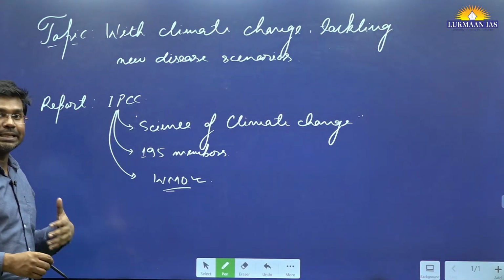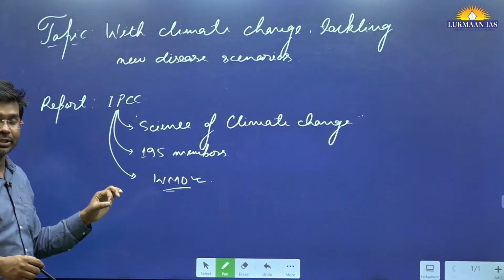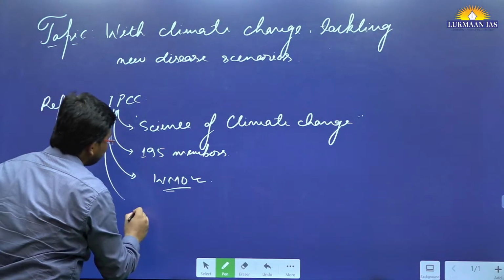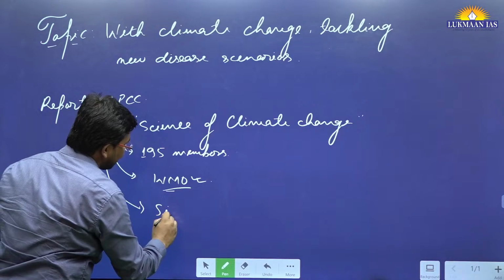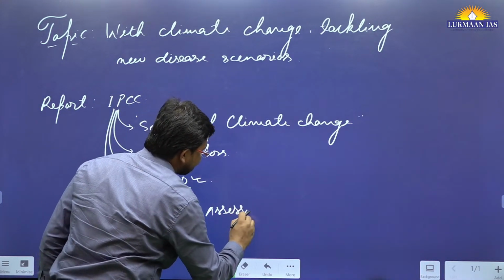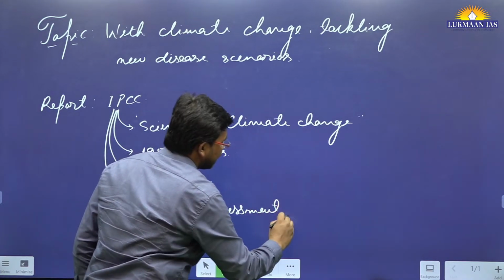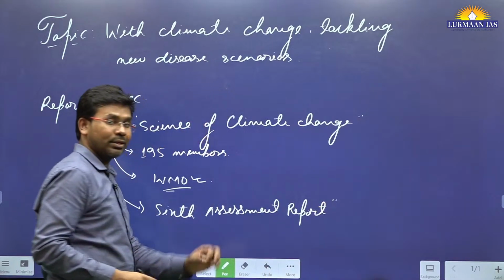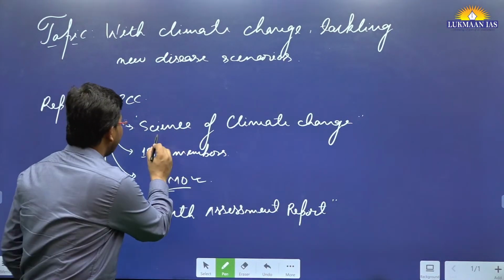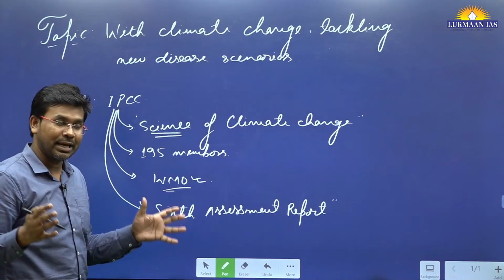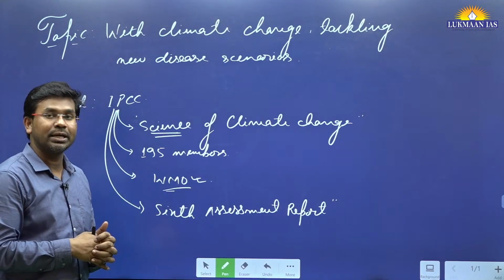The IPCC, Intergovernmental Panel on Climate Change, they have released various reports, and one of the report is known as Sixth Assessment Report. So this Sixth Assessment Report that it has released is a very comprehensive report that talks about the science behind climate change, and this report has sparked outrage in the world.